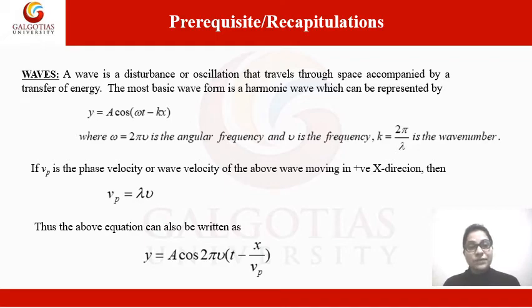If Vp is the phase velocity, or we can say the wave velocity, of the above wave moving in the positive x direction, then Vp = λν. Thus the above equation can also be written as y = a cos 2πν(t − x/Vp).